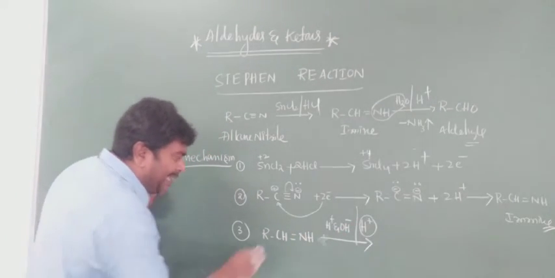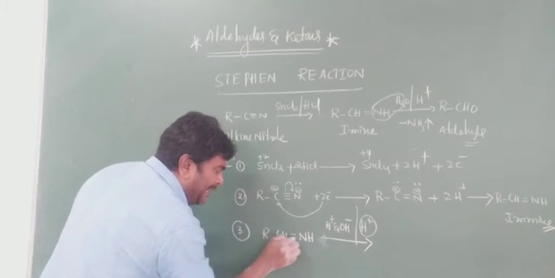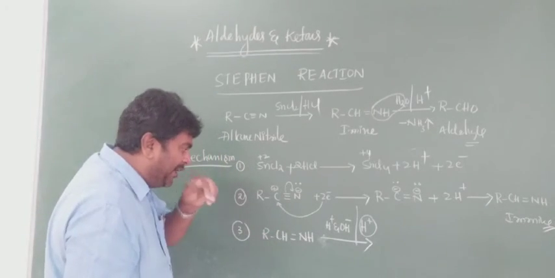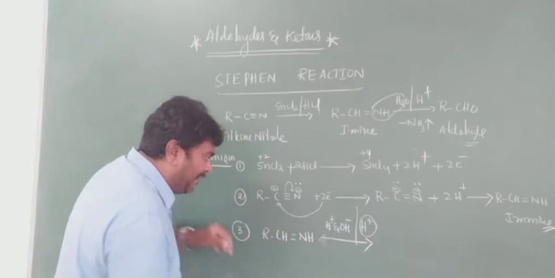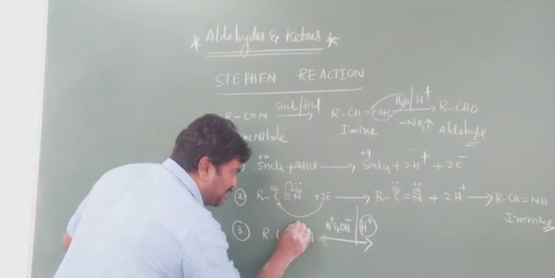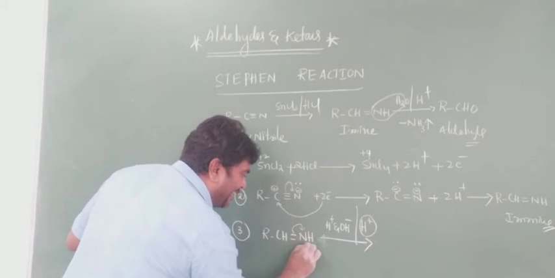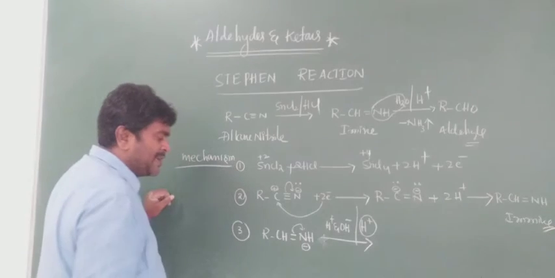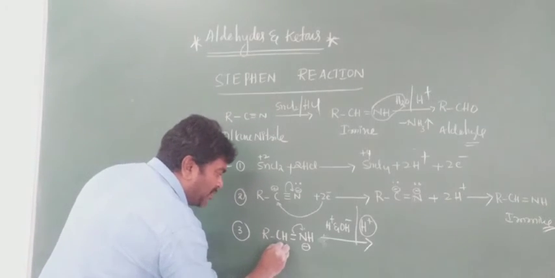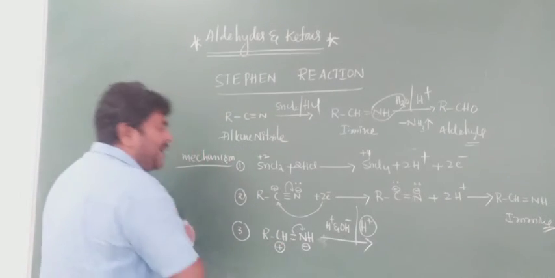Now, of the two atoms, carbon and nitrogen, nitrogen is more electronegative. These electrons are shifting to nitrogen, so it will get a negative charge. Carbon loses electrons, so it will get a positive charge.